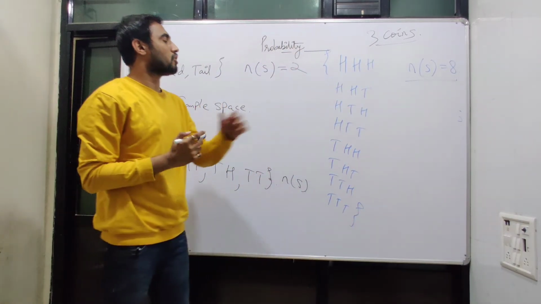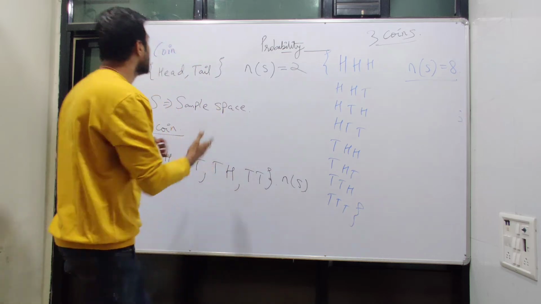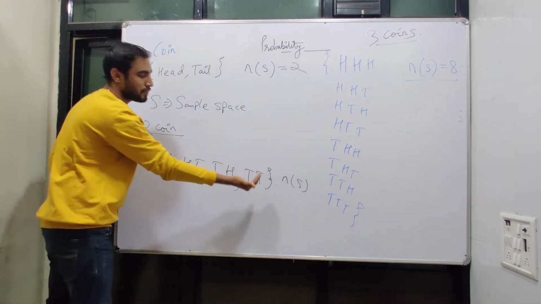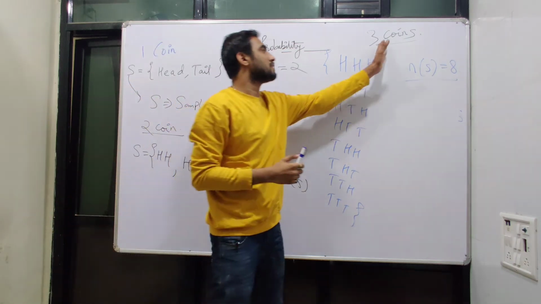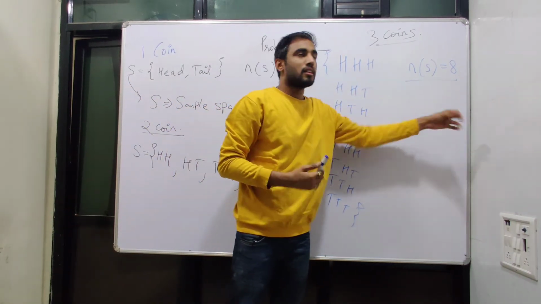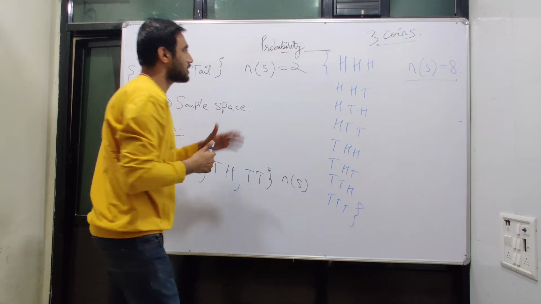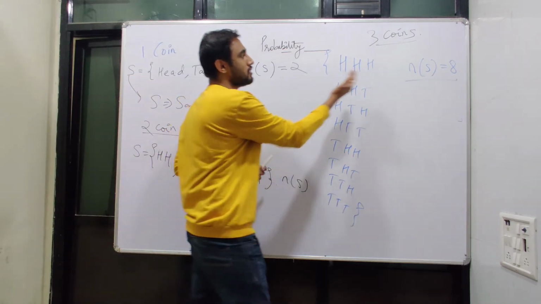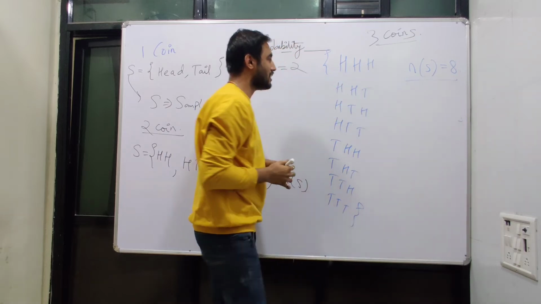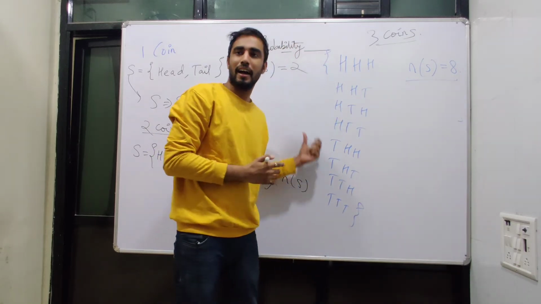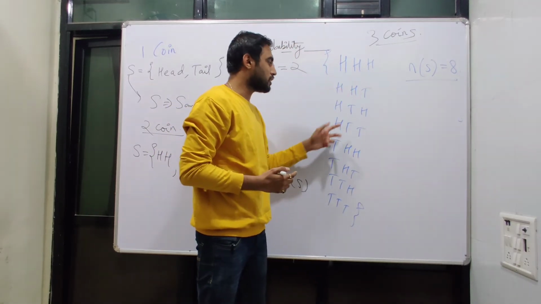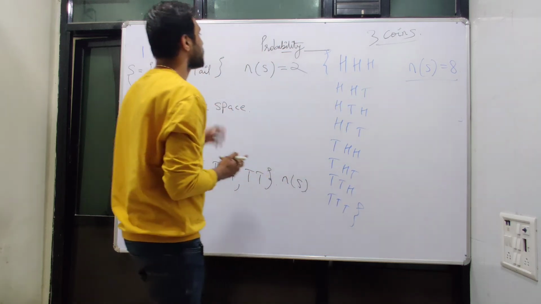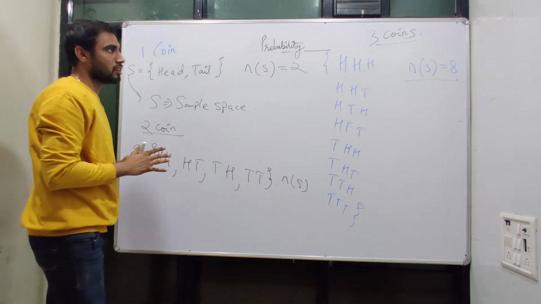If you want to remember the pattern, it is very simple. For one coin the sample space will be 2, for 2 coins the sample space will be 4, and for 3 coins the sample space will be 8. The sequence increases in multiples of 2. It is very easy to remember: 4 heads and 4 tails, 2 heads and 2 tails, and 1 head, 1 tail alternating. So this is the concept of probability for 3 coins.